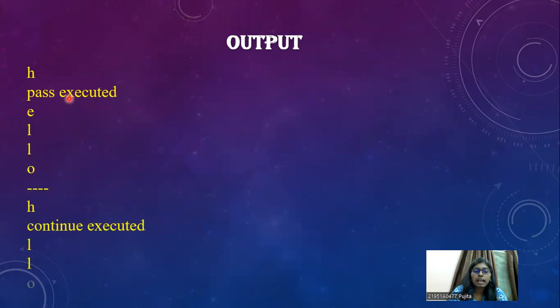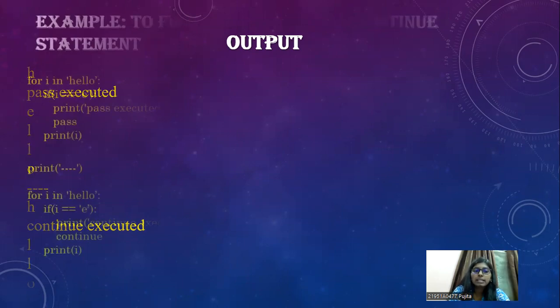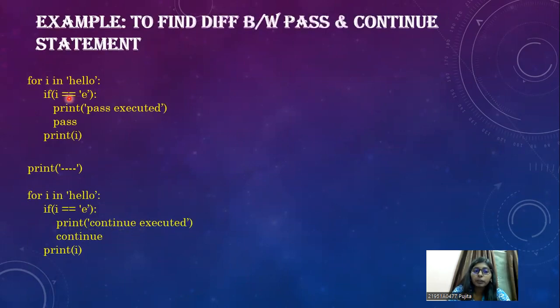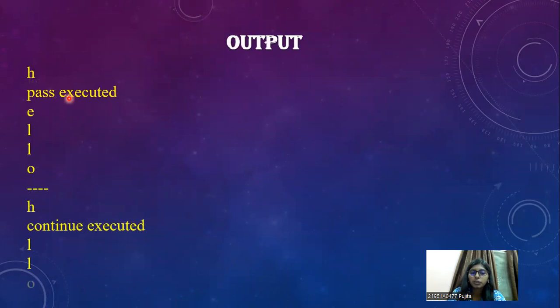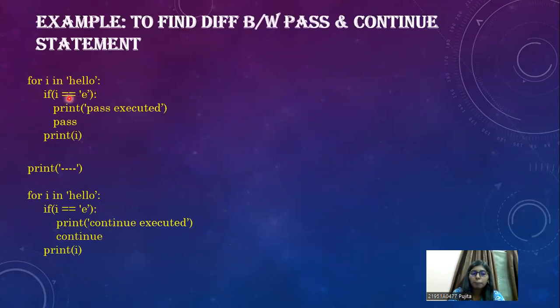The output of the program is H, and then at E you get "pass executed", as we said: if i equals 'e', then print "pass executed". Then again you get E. Then for i in "hello", if i equals 'e', print "continue executed".